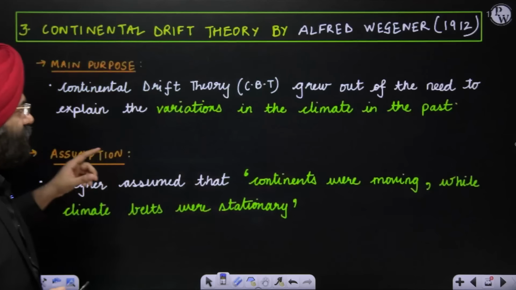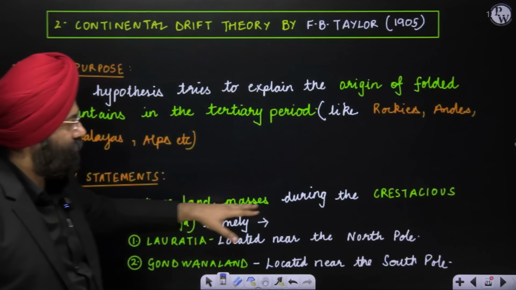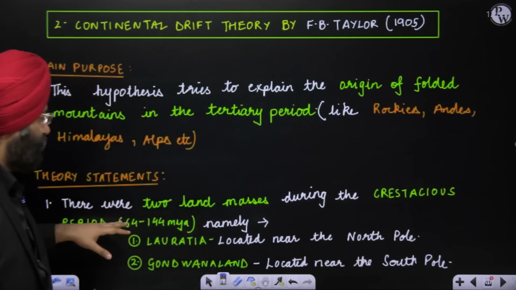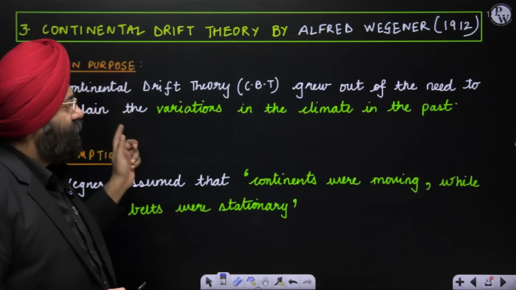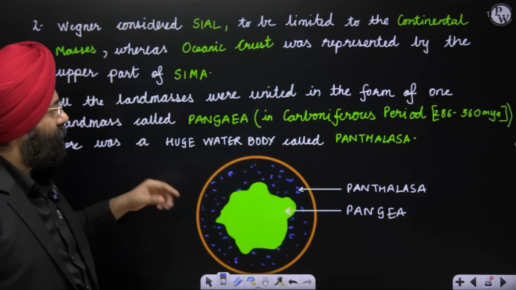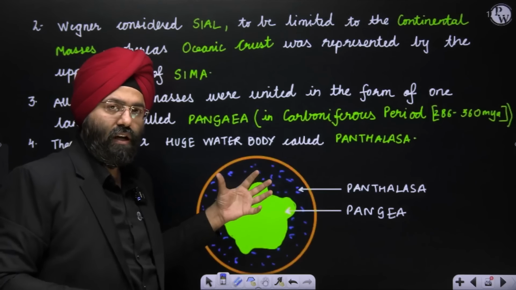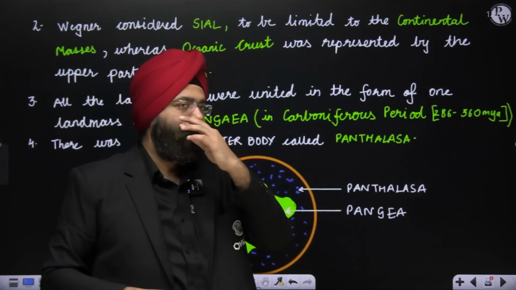Now there is something very important here. When you read Taylor's theory, you will see that he talks about these movements taking place during the Cretaceous period, that means 64 to 144 million years ago. While Wegener's theory talks about the Carboniferous period, that means the movements he is talking about are during the Carboniferous period, from 286 to 360 million years ago.